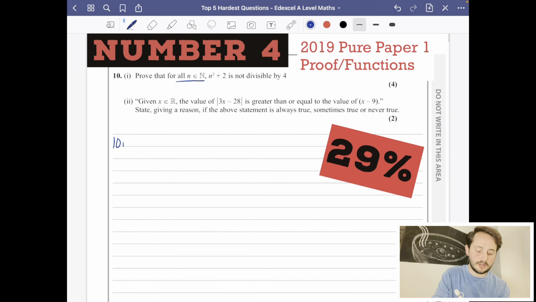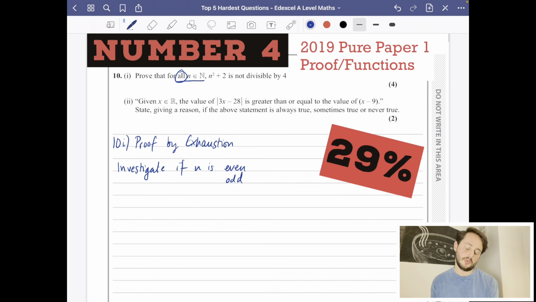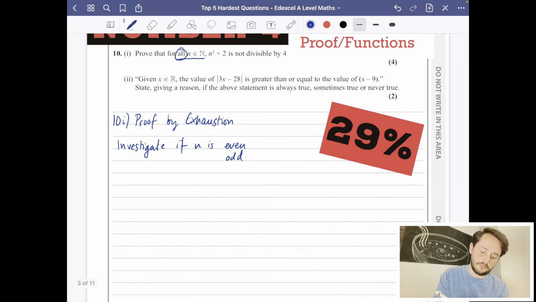So for question 10, part 1, this is actually a proof by exhaustion question. The reason I can tell it's a proof by exhaustion question is because it wants us to know it for all values of n. So I'm not going to do it for all values of n. I'm in fact going to just investigate if n is even and if n is odd. If I can check with even and odd numbers, then I've been able to prove that it's true for all values of n.